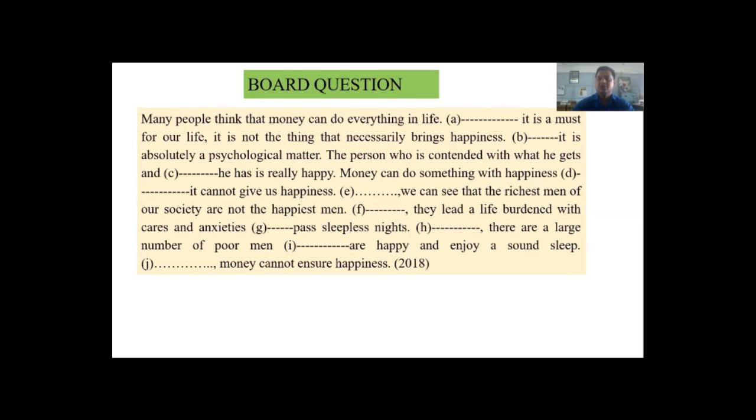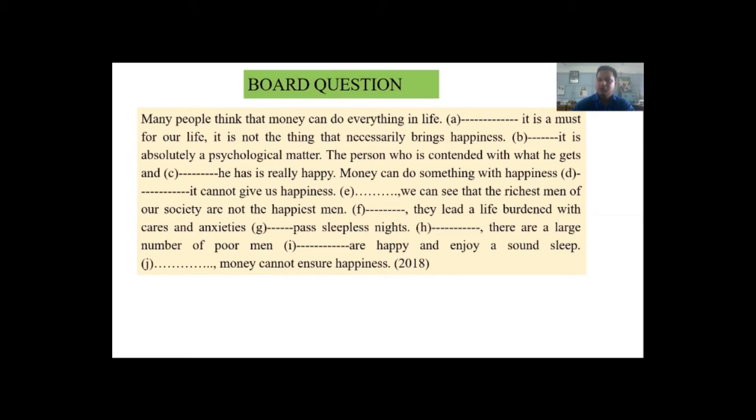E dash, we can see that the richest men of our society are not the happiest men. F, they lead a life burdened with cares and anxieties, dash, pass sleepless nights. H dash, there are a large number of poor men dash are happy and enjoy sound sleep. J dash, money cannot ensure happiness.